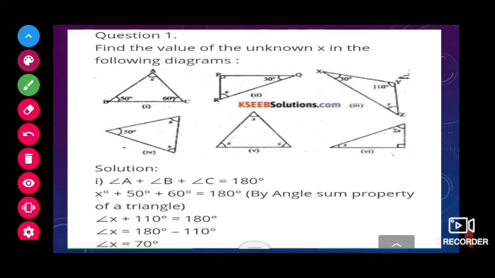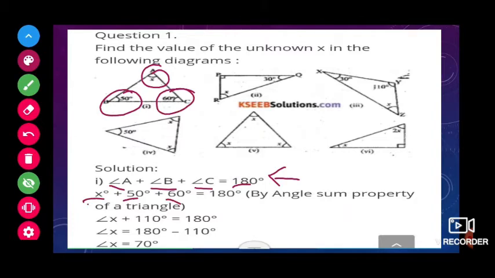Now we'll see exercise 6.3. Find the value of unknown x in the following figures. Okay. Now we will use the angle sum property. Here in the first triangle, they have given two angles, 50 and 60. We have to find the third angle x. So we already know all three angles sum to 180 degrees. So angle A plus angle B plus angle C is equal to 180. Here angle A they gave as x, angle B 50, angle C 60.